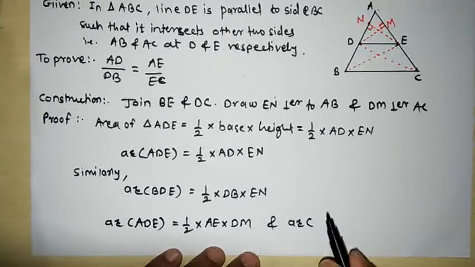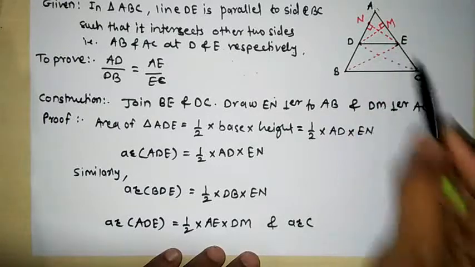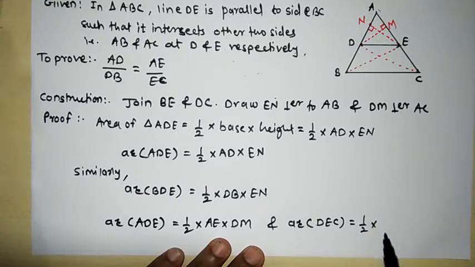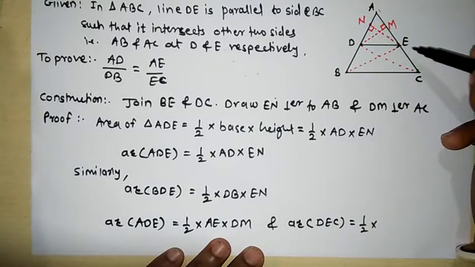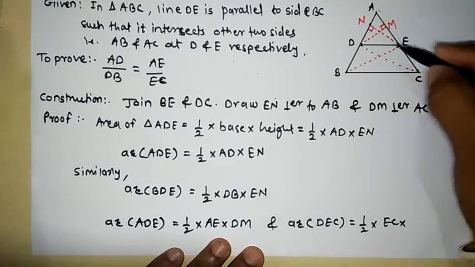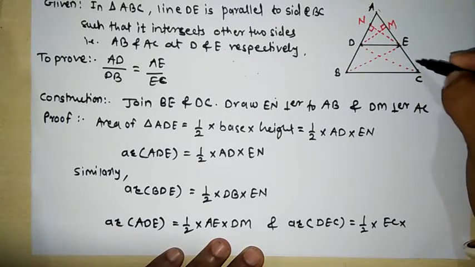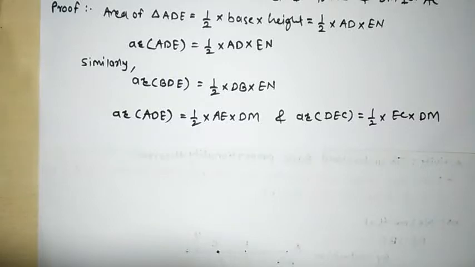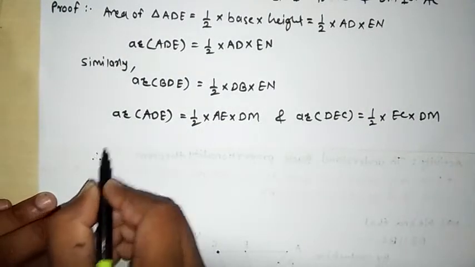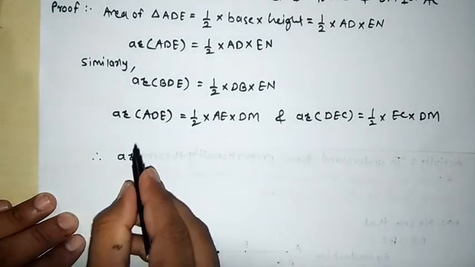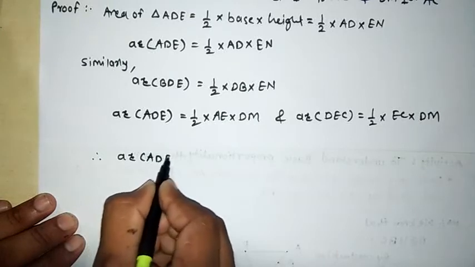And one more we will write. We will find the area of triangle DEC. Area of triangle DEC is equal to half into base into height. We will consider EC as the base. What will be the height? Here DM will be the height. If we consider EC as a base, then DM will be the height of this triangle DEC.